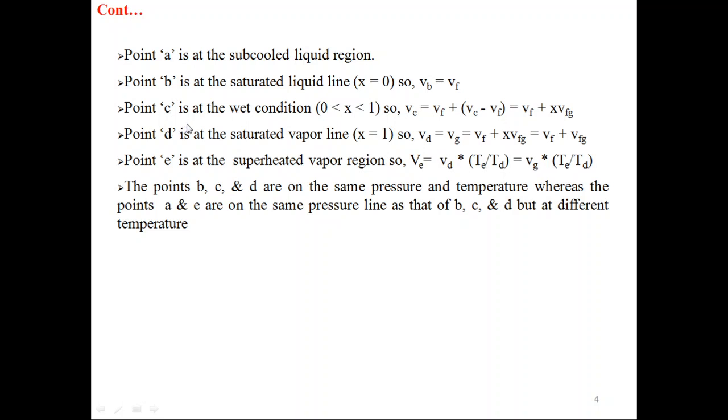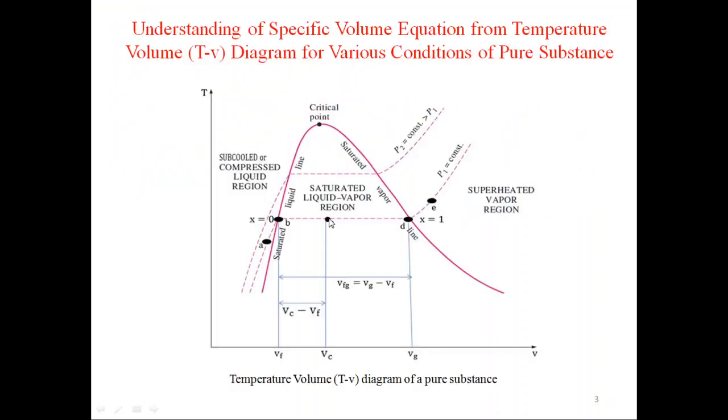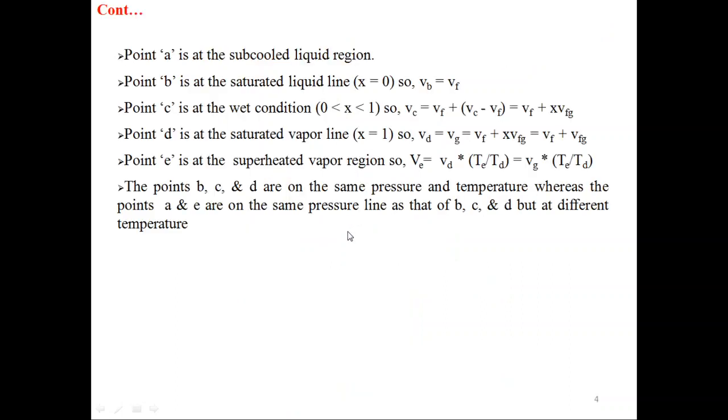Point C is at the wet condition such that dryness fraction will vary between 0 to 1. You can see point C is in the wet region or saturated liquid vapor region. And the value of specific volume at point C is equal to Vf plus Vc minus Vf.